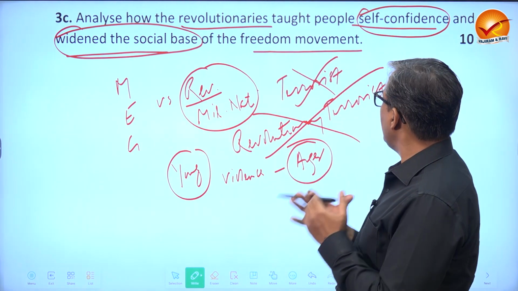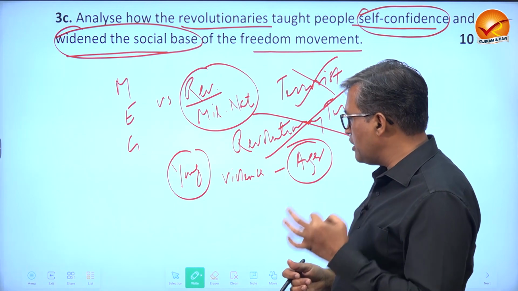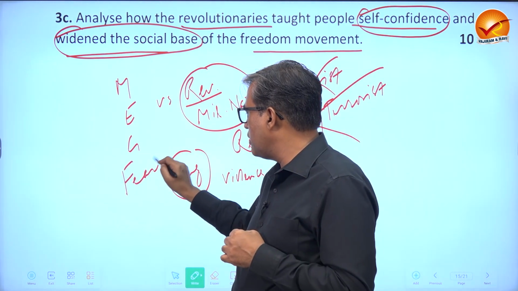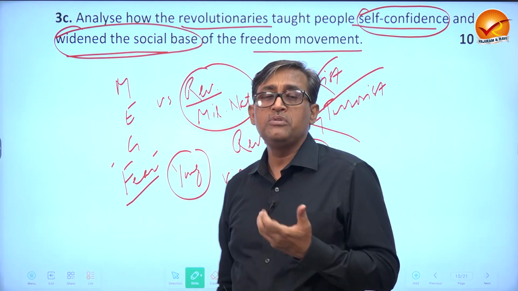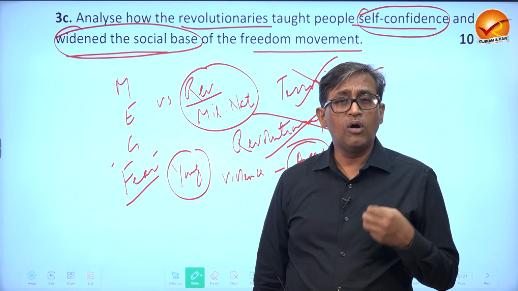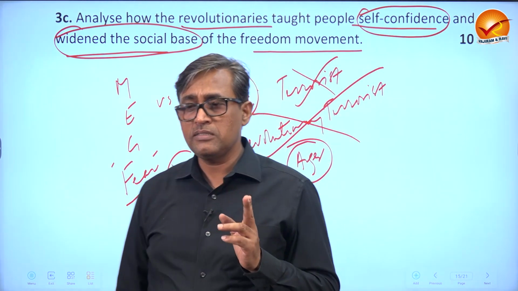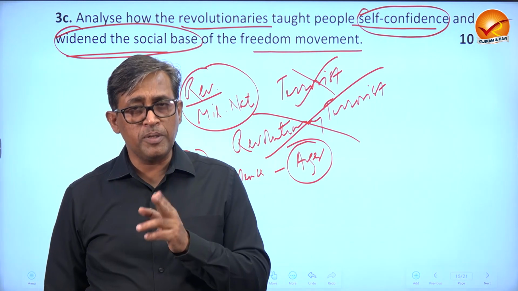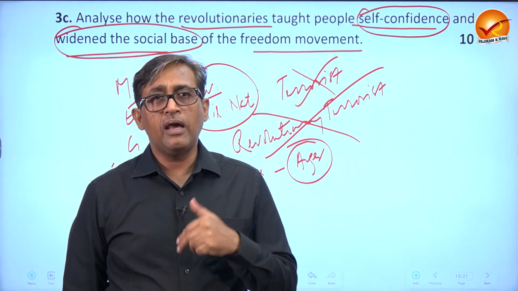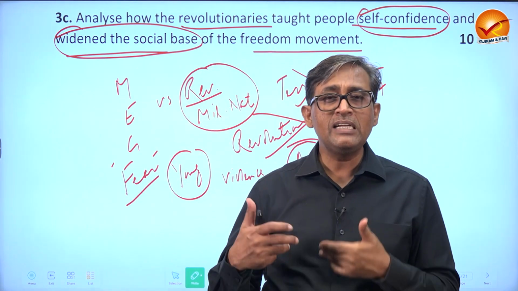Now let's start with self-confidence. One of the biggest problems with the common Indian was that they had a fear of losing, whether life, property, job, or their day-to-day routine. These revolutionaries taught common people that fear is your enemy, and it is that fear because of which the British are ruling and doing injustice.